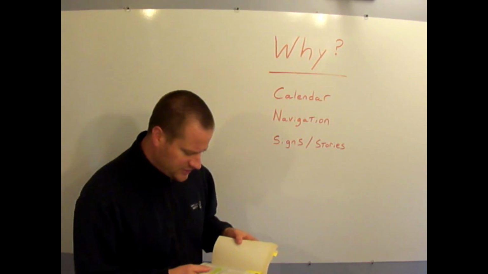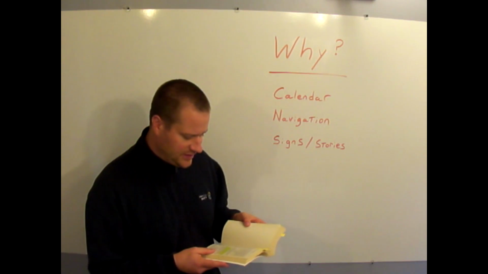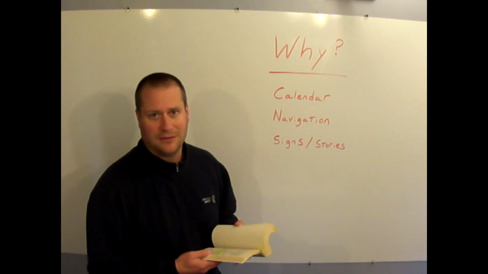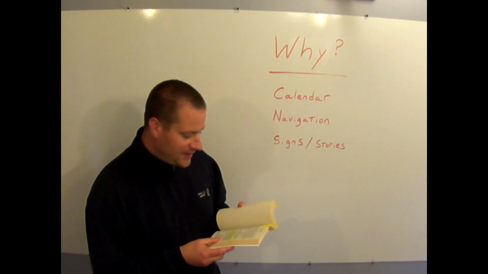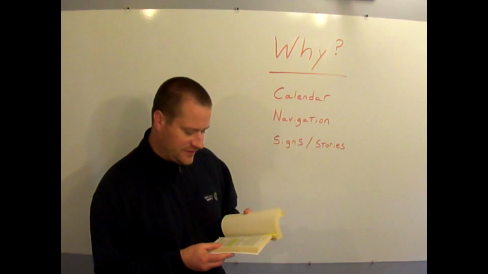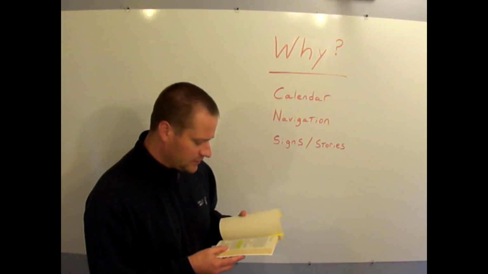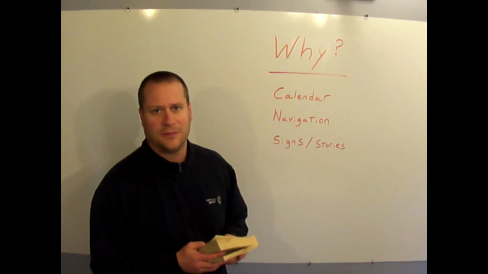In Matthew chapter 2, now after Jesus was born in Bethlehem of Judea, in the days of Herod the king, behold, wise men, or magi, or astronomers, wise men from the east came to Jerusalem, saying, where is he who has been born the King of the Jews? For we saw his star when it rose, and have come to worship him.